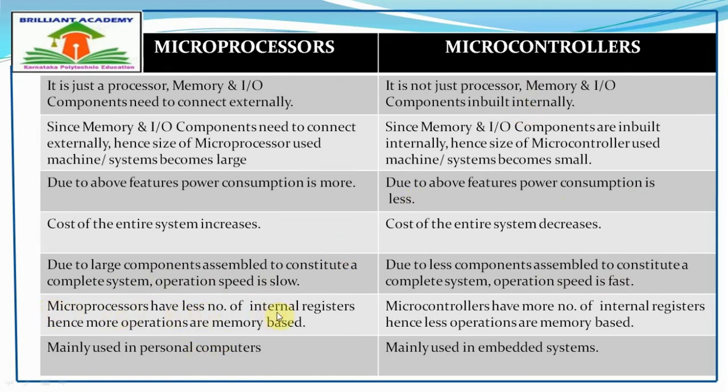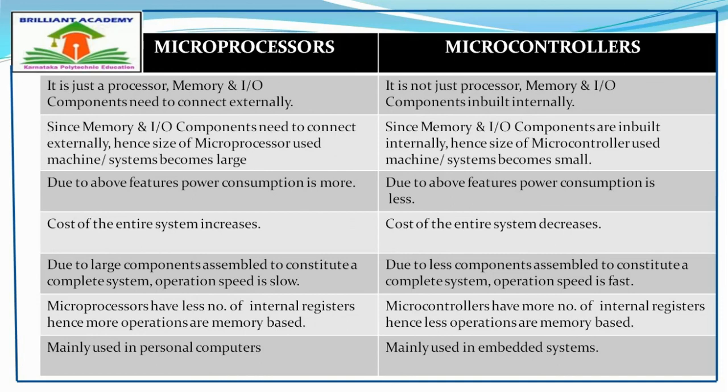Microprocessors have fewer internal registers, hence more operations are memory based, whereas microcontrollers have more internal registers, hence fewer operations are memory based. Microprocessors are mainly used in personal computers; microcontrollers are mainly used in embedded systems.